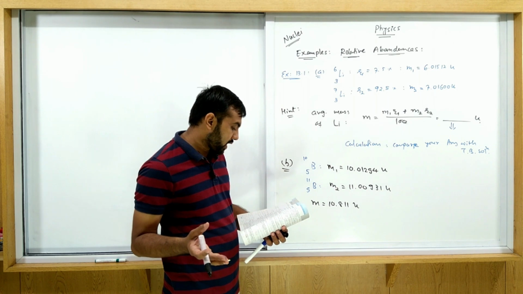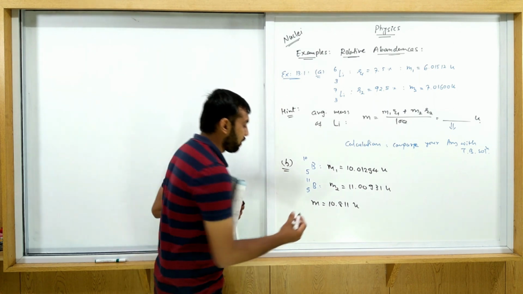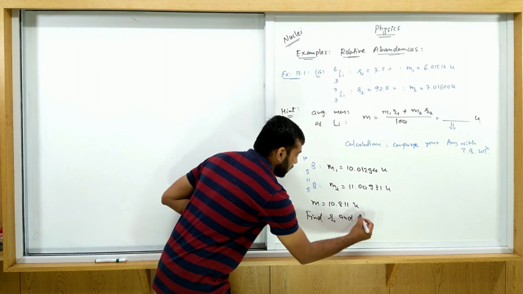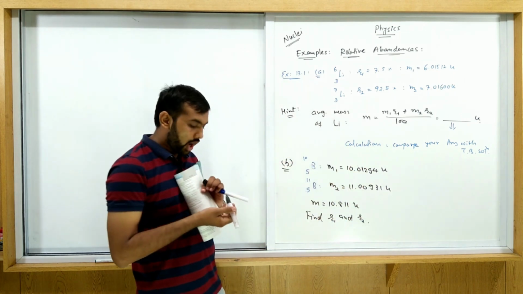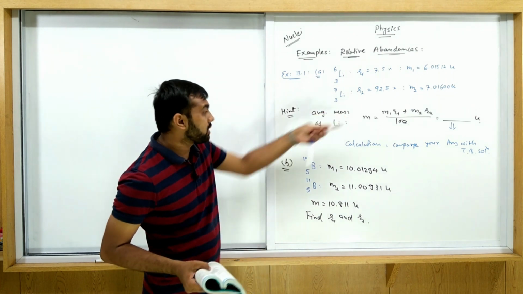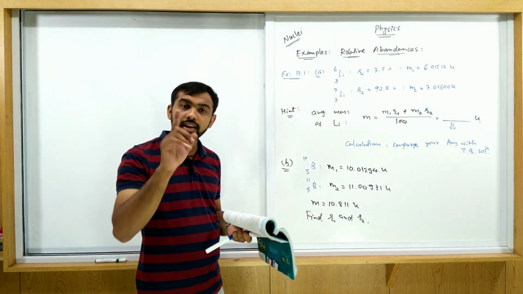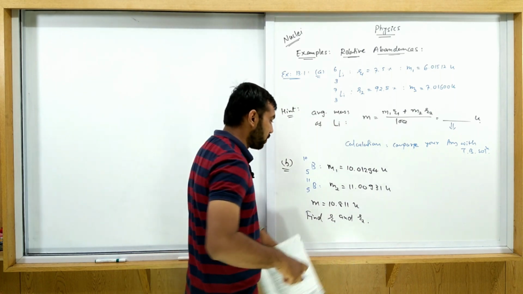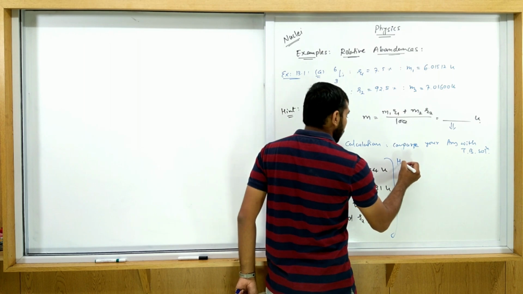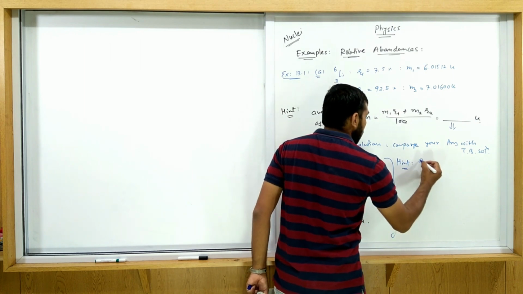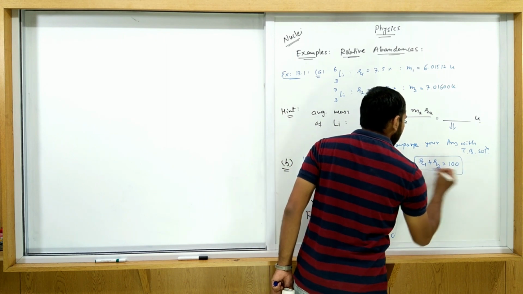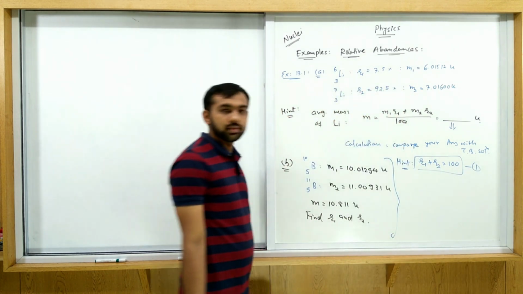Now what we have to find out is their abundances, R1 and R2. How do we calculate this? The hint of the solution: always R1 plus R2 is equal to 100, equation number 1.